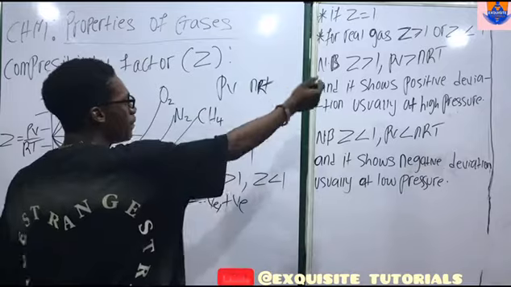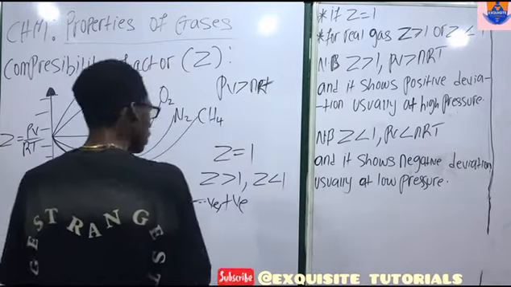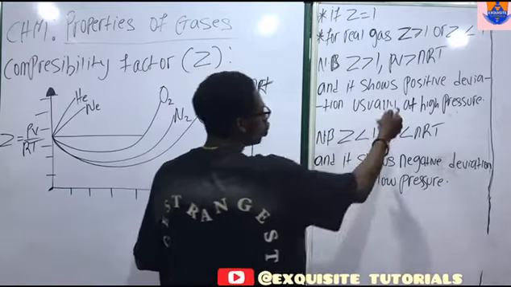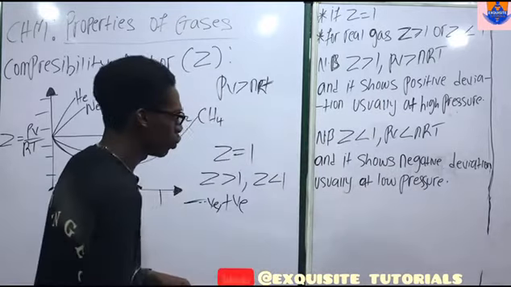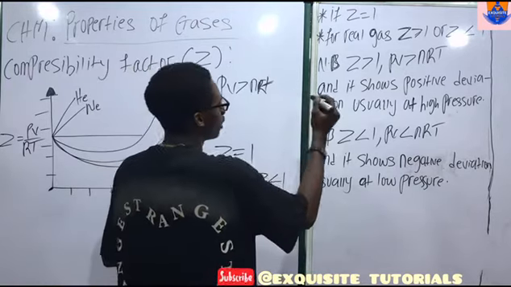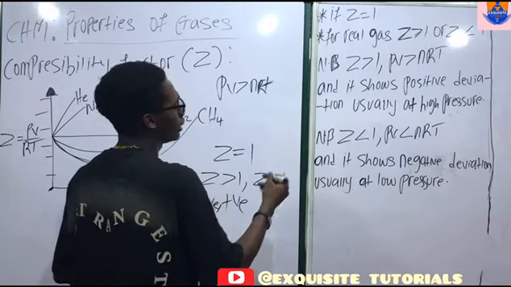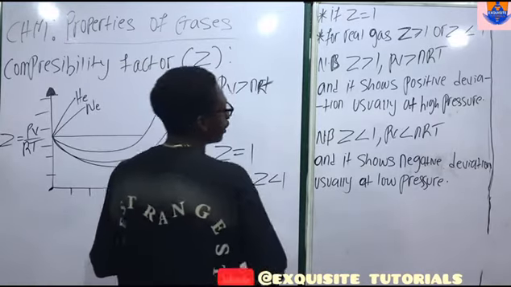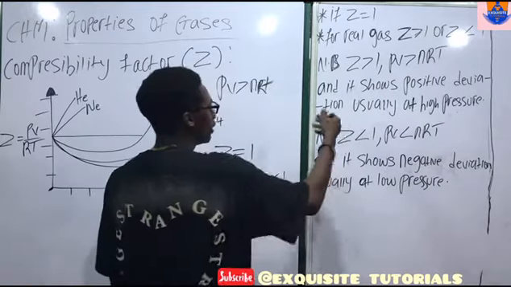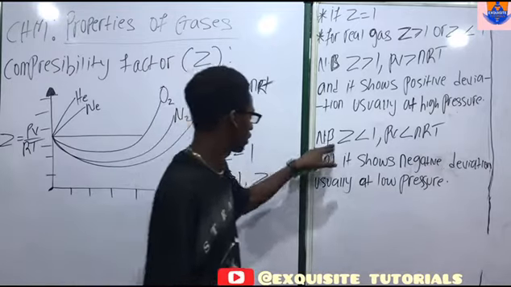So now PV is greater than nRT. Note that it shows positive deviation, usually at high pressure. For real gases, when the compressibility factor is greater than 1, it is less compressible than expected of an ideal gas, and PV is greater than nRT, and it shows positive deviation usually at high pressure.